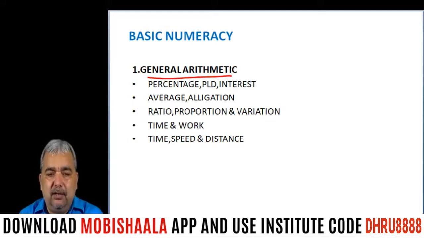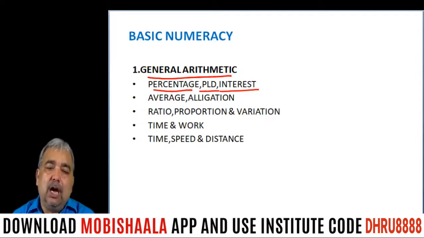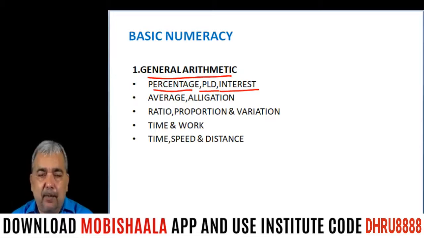And you can see under general arithmetic, percentage, PLD means profit, loss and discount, and interest. Why have I written percentage, profit, loss, discount and interest under one group? Because profit, loss, discount and interest questions can be done with the help of percentage. So the profit, loss, discount chapter or interest chapter, interest means simple interest and compound interest, are basically applications of percentage. That's why these three chapters are written under a group. Okay.